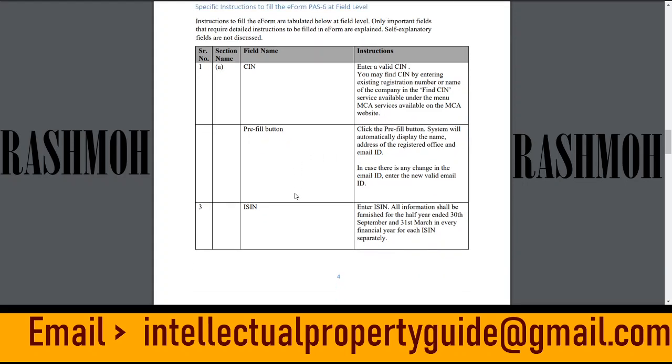Now the third point is ISIN. We have to enter the ISIN number. All the information shall be furnished for the half year ended 30th September and 31st March in every financial year for each ISIN separately. So if you have two ISINs, then you have to fill the form 4 times in a year: two for September and two for March. If you are holding one ISIN, then you have to fill this form twice in the year, for the half year ended 30th September and for the second half year ended 31st March.